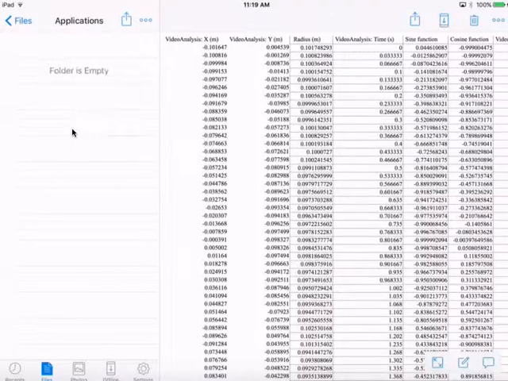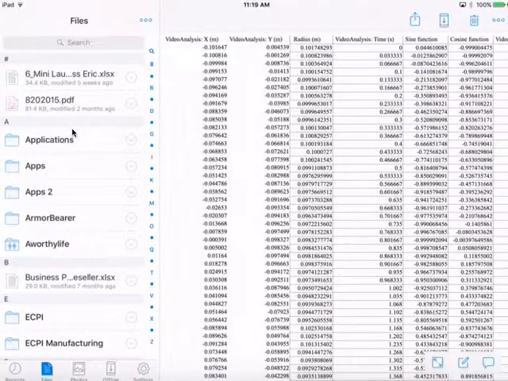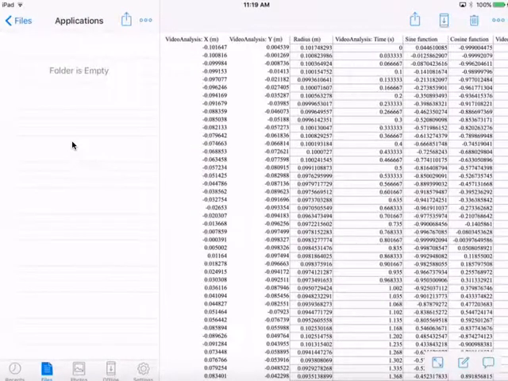Once I create that folder, I'm going to go directly into that folder. If I were to go back, you would be able to see this folder right here at the top. I'm just going to go back in. I want to upload that photo to this folder. Don't worry about these numbers on the side here. This is from an Excel spreadsheet that I had open earlier.